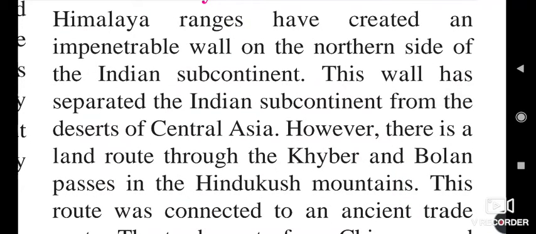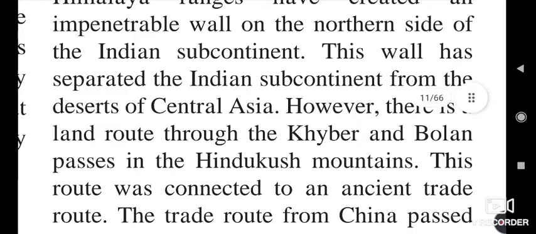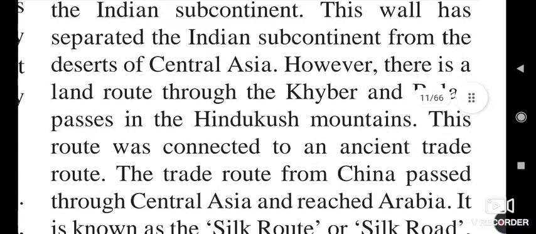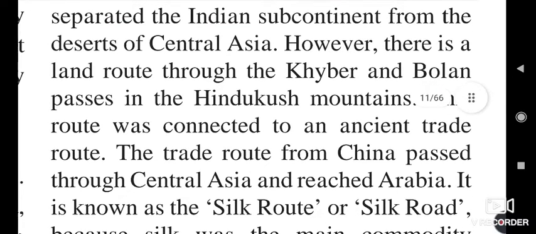This is considered the wall of the Indian subcontinent from Central Asia or the Chinese part. There is a land route through the Khyber and Bolan passes in the Hindu Kush mountains. These routes were connected to an ancient trade route.